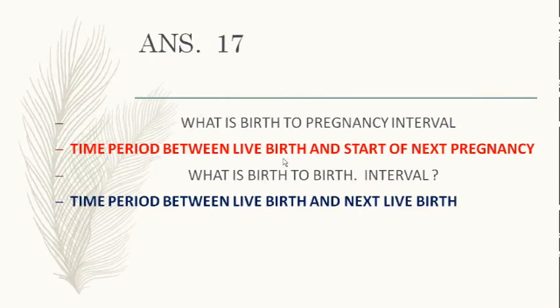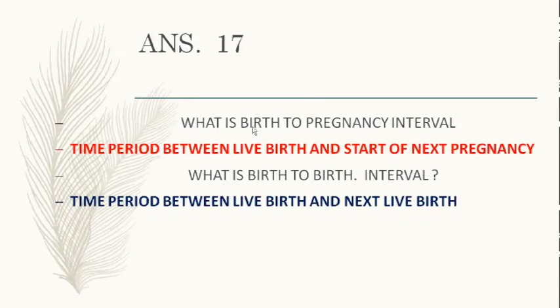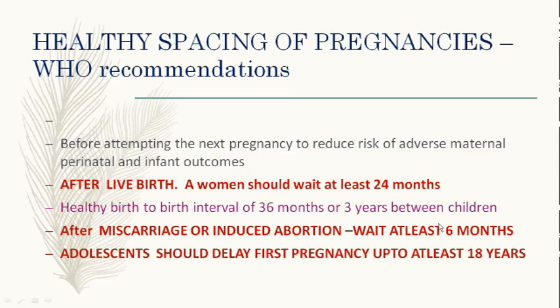What I mean by birth to pregnancy is that when she has given birth on a particular day, and till the time she starts her next pregnancy, that is the birth to pregnancy interval. And then when she gives birth and the next live birth comes, that is the birth to birth interval, and the healthy birth interval should be 36 months or 3 years.